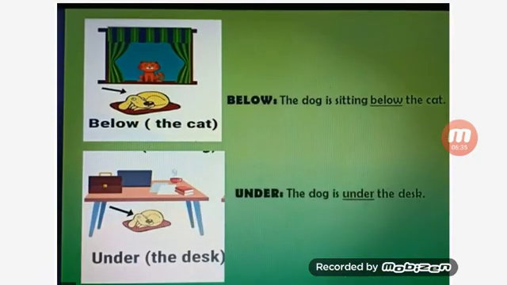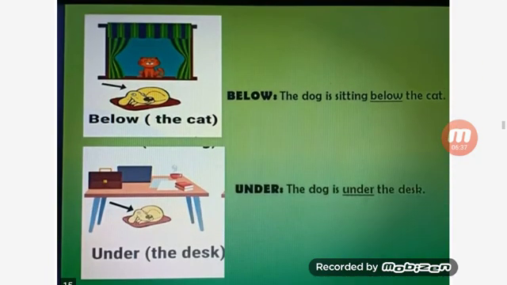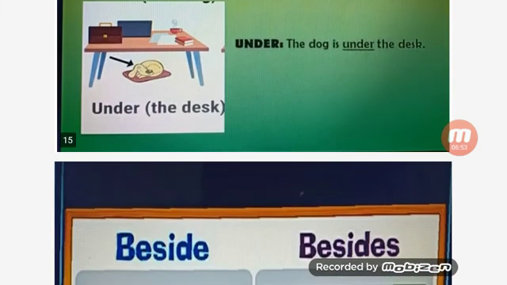So, look at the examples of below and under. Below: this dog is sitting below the cat. Look at the picture. Where is the dog? He is sitting below the cat. And in the next picture, the dog is under the desk. Where is the dog? He is under the desk.